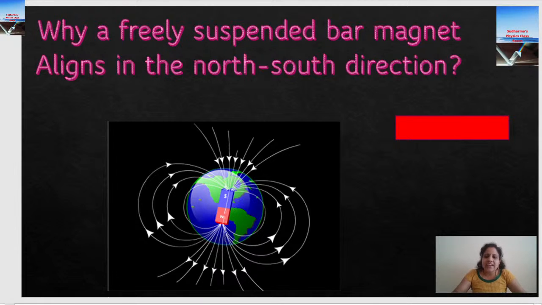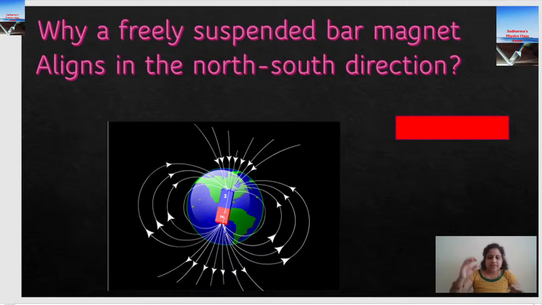Why is it happening so? Earth has its own magnetic field, right? Earth's magnetic field is very strong, and we can imagine there is a magnet within the Earth. Actually, it's not a bar magnet, but of course there are magnetic properties. The detailed study you will be doing in grade 12. Here we are discussing grade 10 level topics, right?